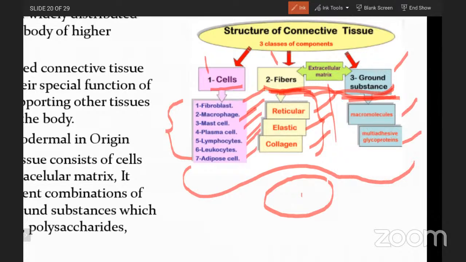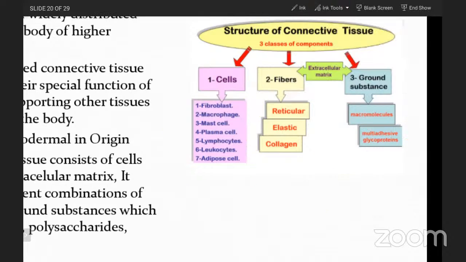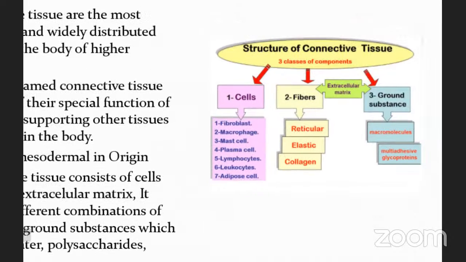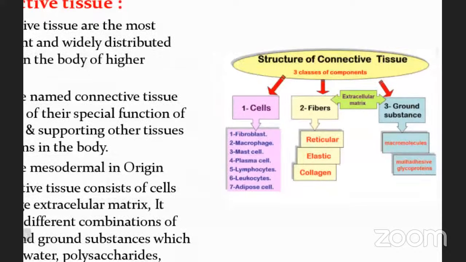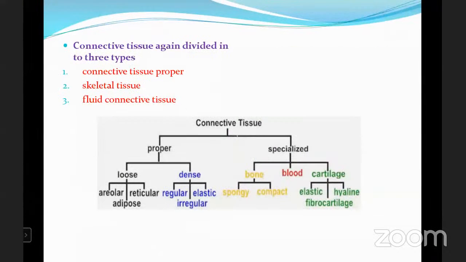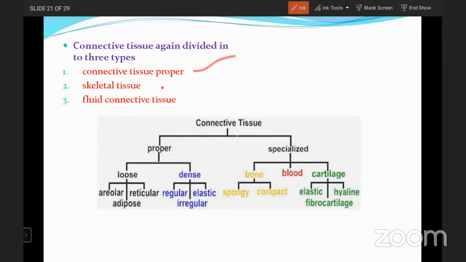Okay. Now go to the next slide. Connective tissue is again divided into three types: connective tissue proper, skeletal tissue, and fluid connective tissue. First, let us go for the connective tissue proper.